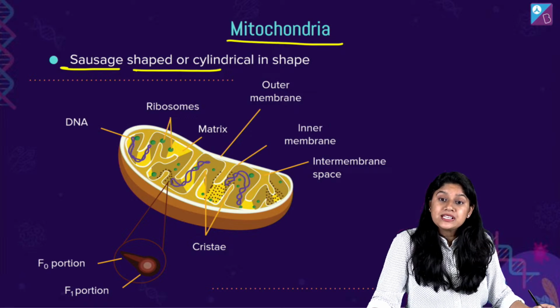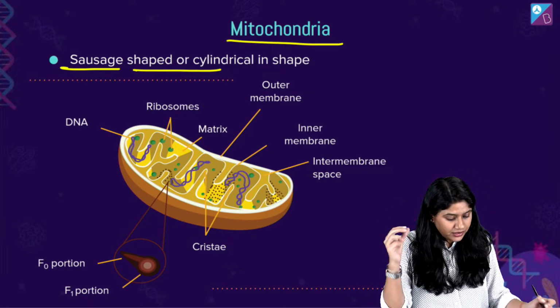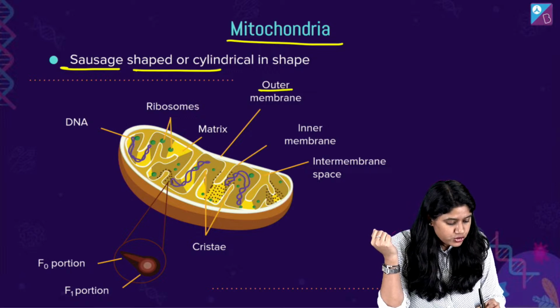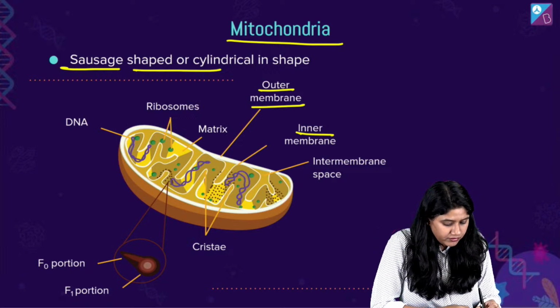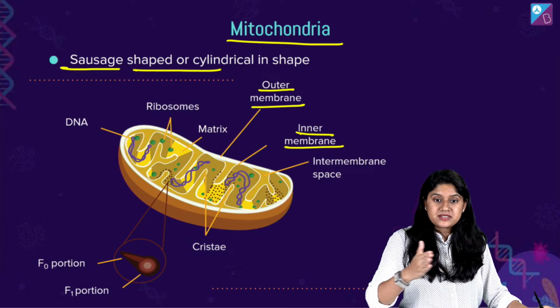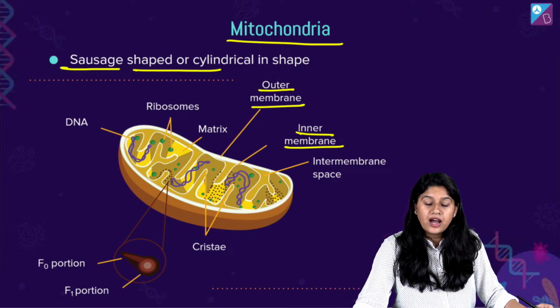In the diagram, what we can see is that they have 2 membranes, right? The mitochondria have 2 membranes. They have the outer membrane, right? And of course, they have the inner membrane. Inner and outer membrane are present in the mitochondria.